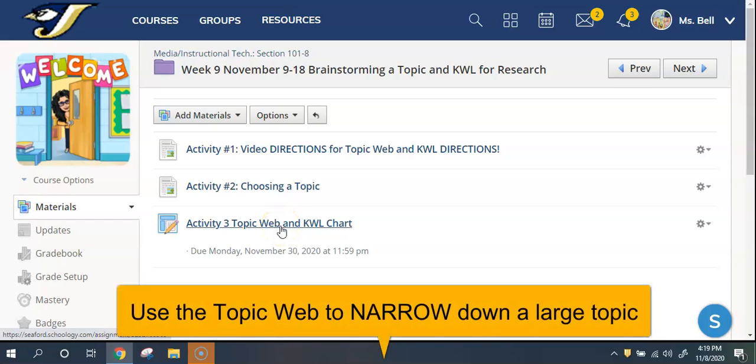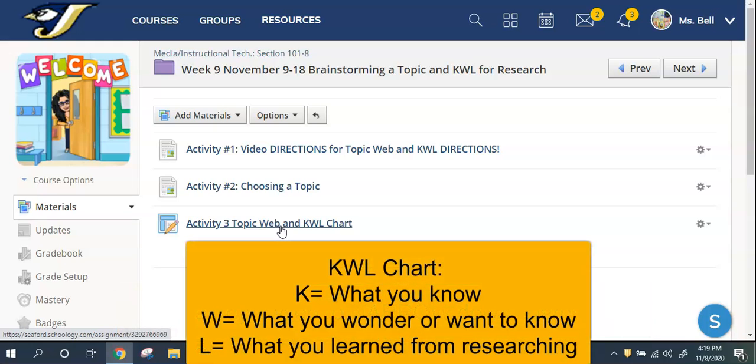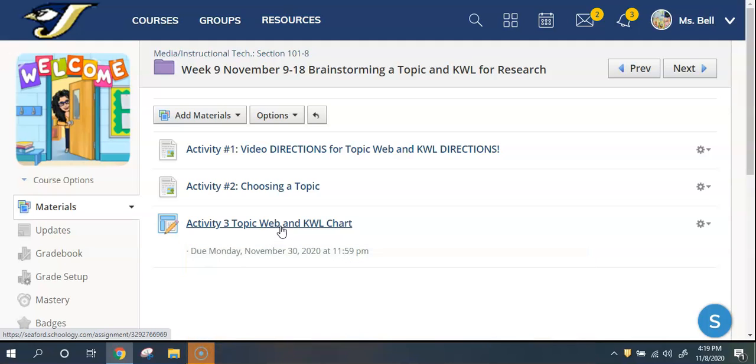The third thing you're going to do is do a topic web to narrow down your topic, and you'll start on your KW part of the KWL chart. So the K is what you know about the topic, the W is what you wonder or what you want to know about the topic. The L you will get into when you start to actually research. That is the learning, what you learn about the topic. The answers that you find to the questions that you have about the topic go in the L column of your chart. Okay, so you'll watch the video.